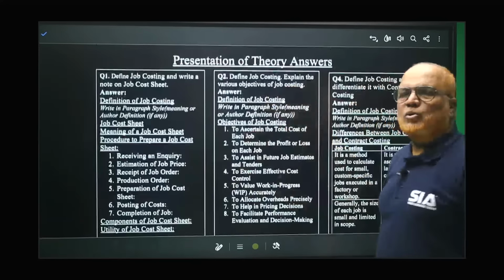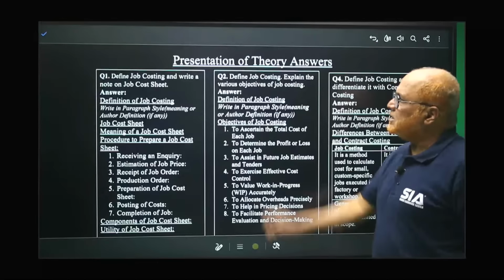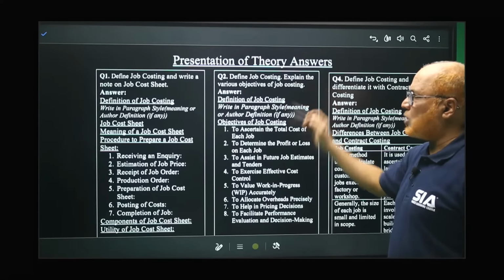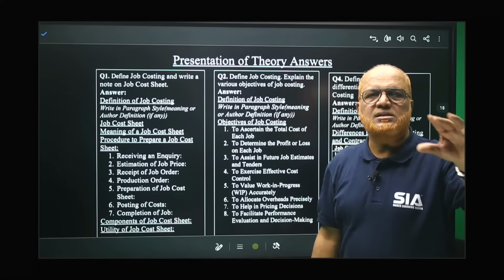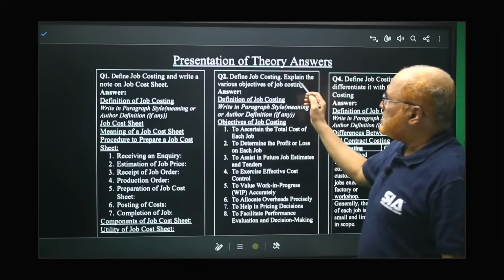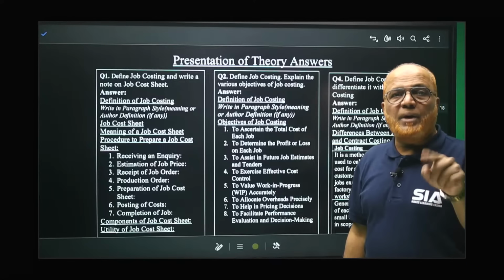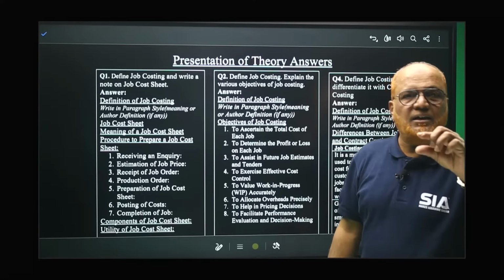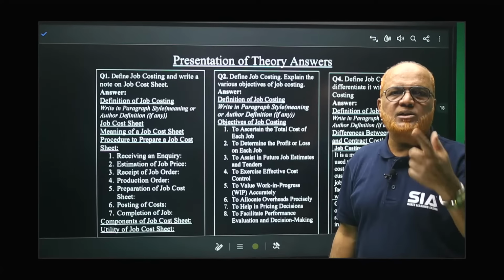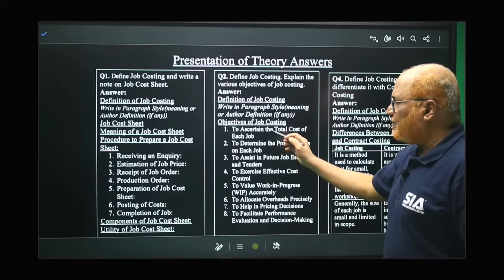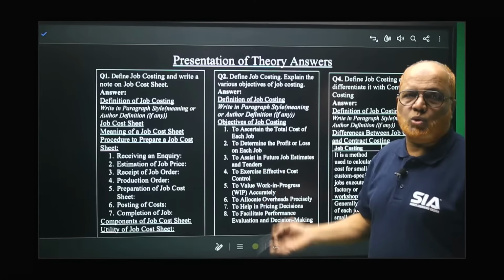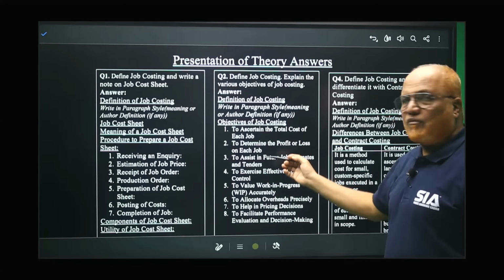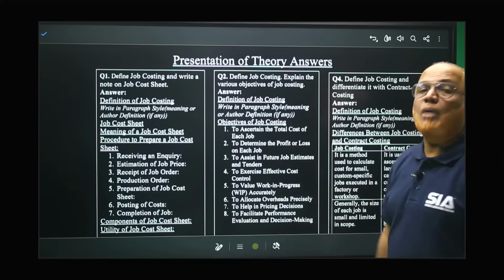Then second type of question from this topic is define job costing, explain the various objectives. Definition meaning you give in 2-3 sentences in paragraph. Whereas when it is asking you the objectives, better you write in points, side heading you write down, and 1 or 2 lines you elaborate. Like first to ascertain the total cost for each job, we are making job cost sheet to ascertain the total cost for each job, to determine the profit or loss on each job. These are the different objectives.